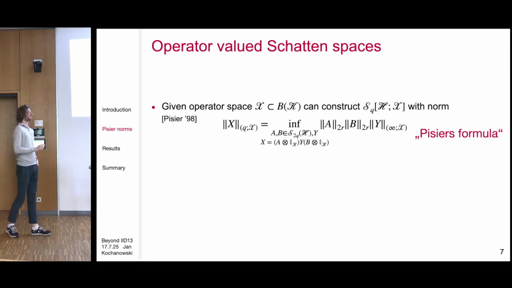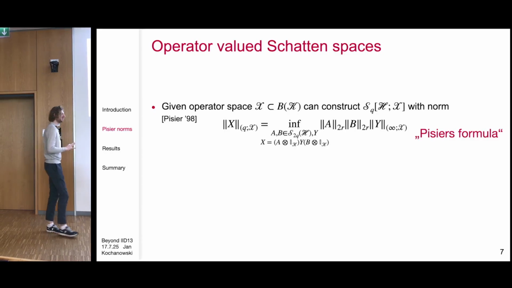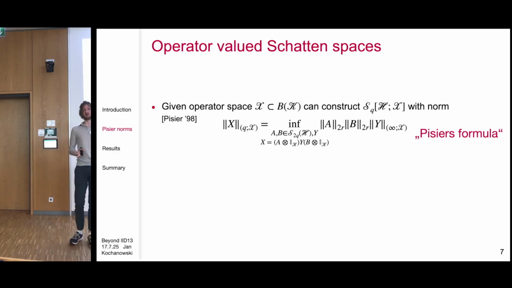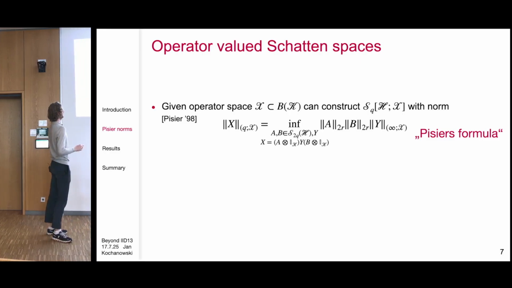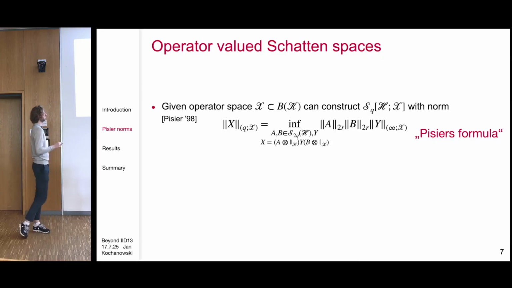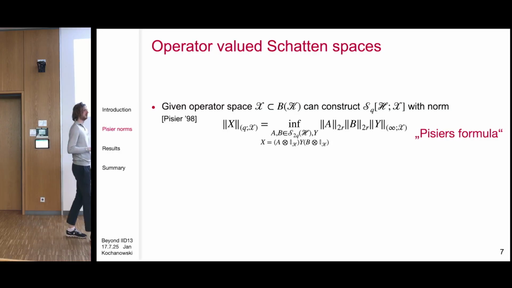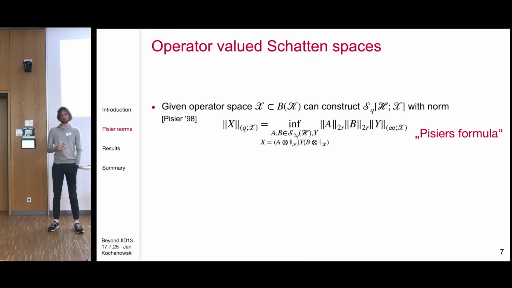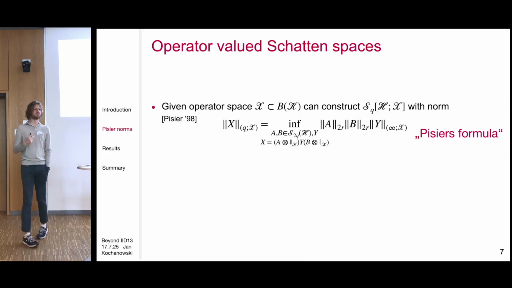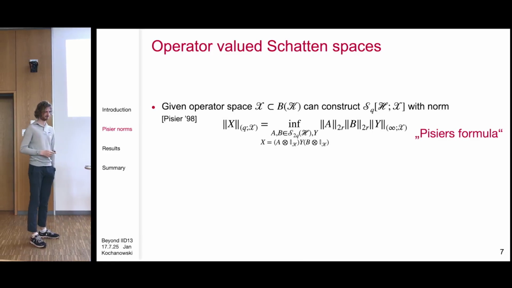This is called Pisier's formula. This is very, very handy, because it gives us a way to compute the norm on this S_q(H, X), which we just call S_q(X), in terms of the infinity comma X norm, which is the natural norm of some amplification of y.